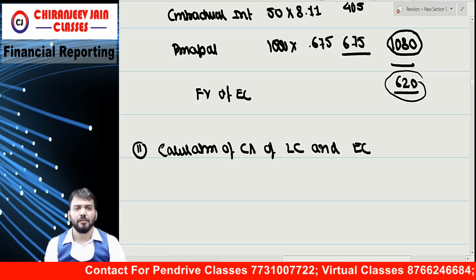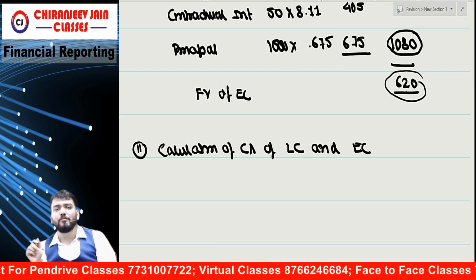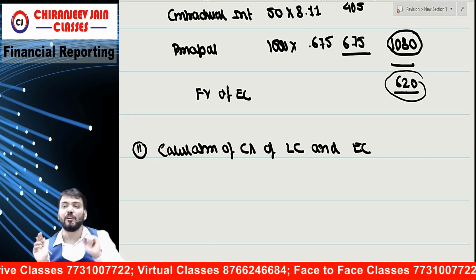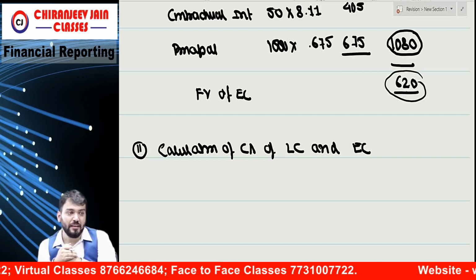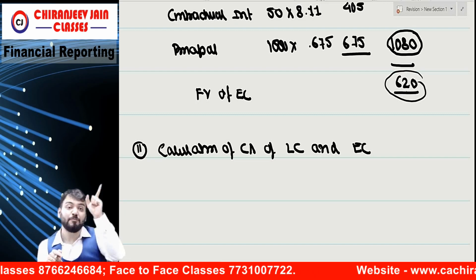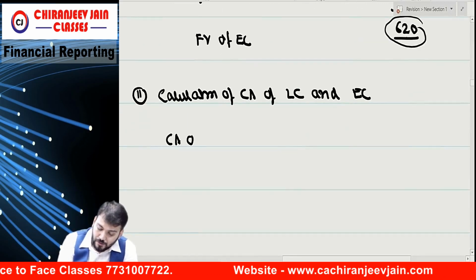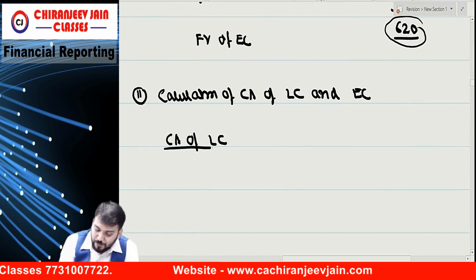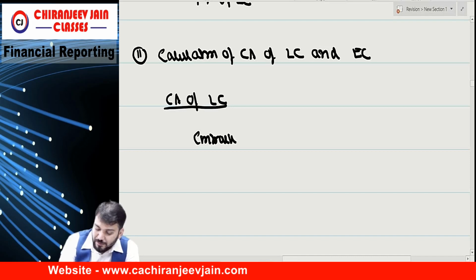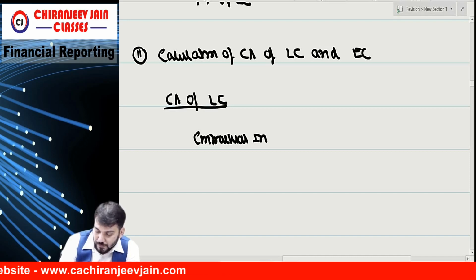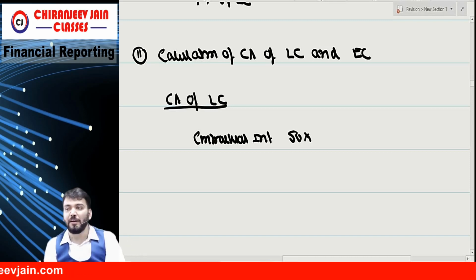Correct? Can I say the liability component will be the present value of the remaining contractual cash flow at the original discount rate? So write down, the carrying amount of the liability component will be what? First, can you give me the contractual remaining interest? It is 50 into discounted at how much percent? 5.5%.